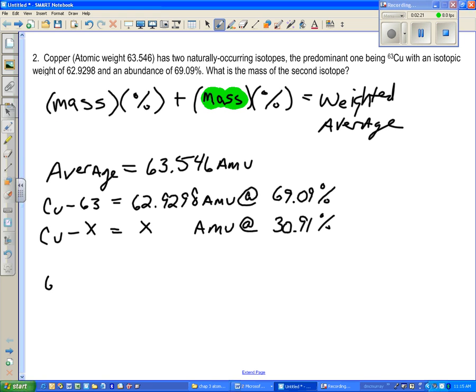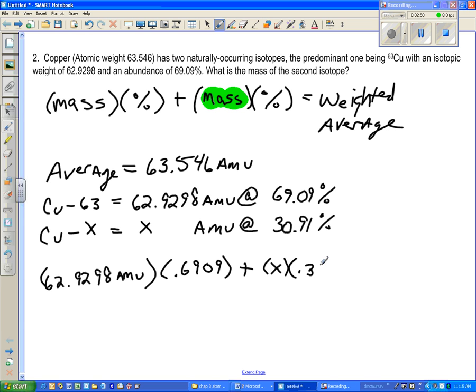So I would say 62.9298 AMUs. And I'm going to multiply that times the decimal of the percent, which is 0.6909, plus our unknown x, which is our mass, which will be multiplied by 0.3091. And the whole thing needs to equal 63.546 AMUs.